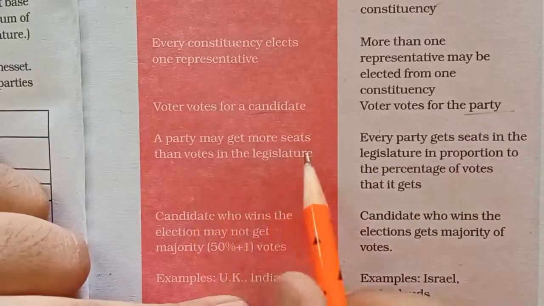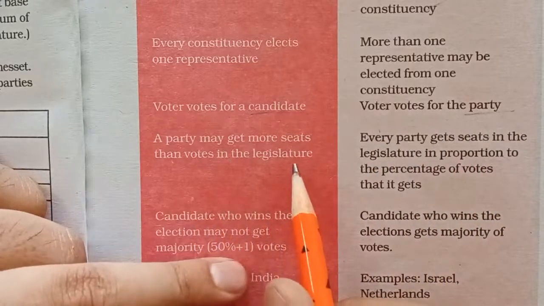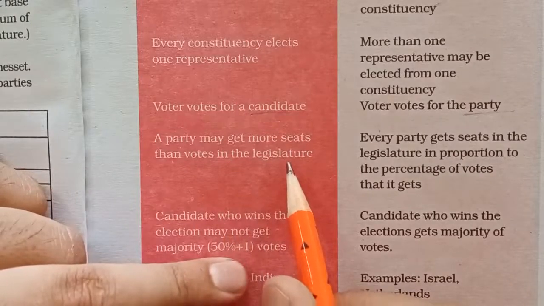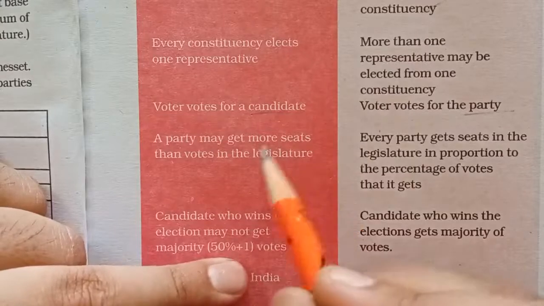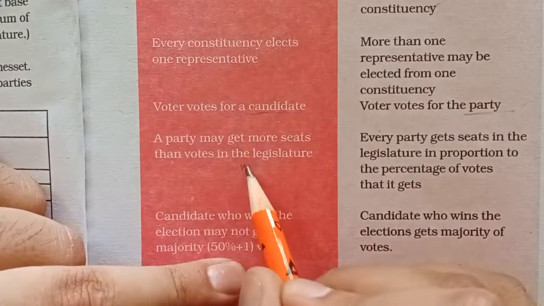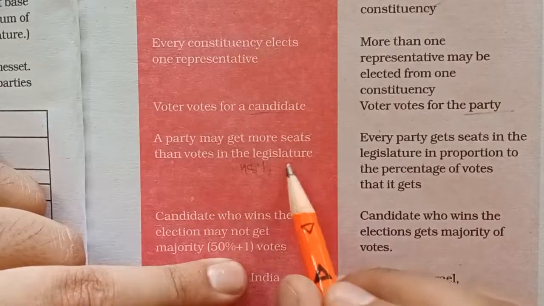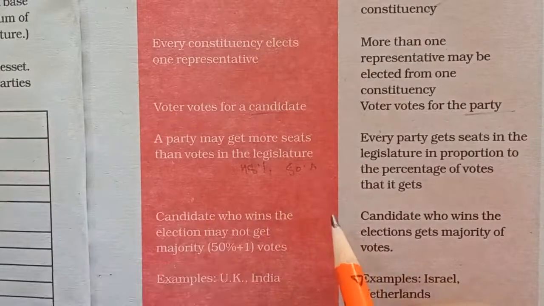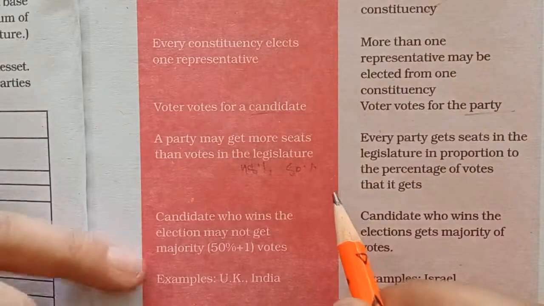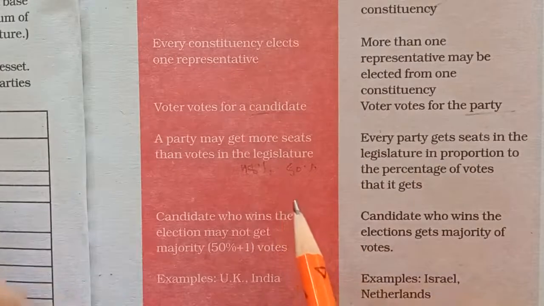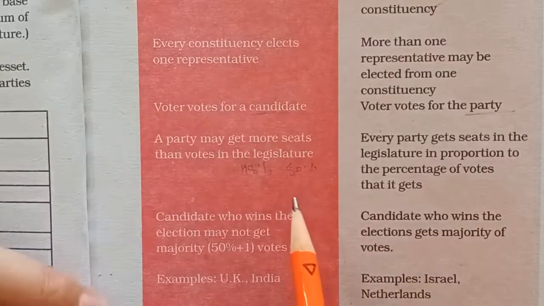A party may get more seats than its share of votes in the legislature. This we saw when we were studying the elections in India of 1984, after the assassination of Indira Gandhi, where Congress got just 48% of the total votes in India, but they achieved around 80% of total seats in Lok Sabha. So how is it possible? This is only possible because we follow a very special method in India, that is the FPTP system.